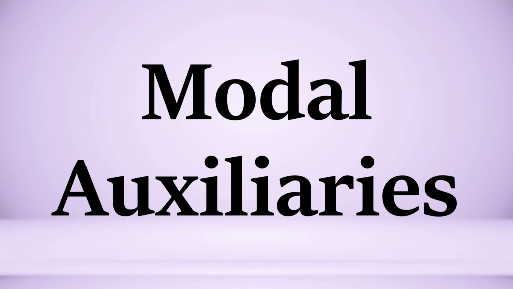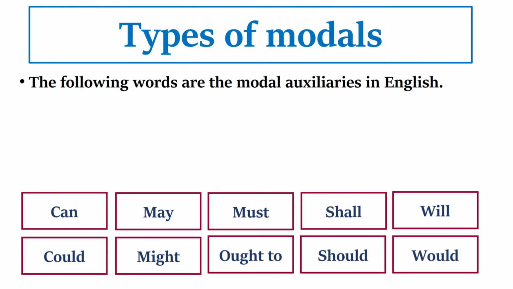This video is about modal auxiliaries. This topic is very important in English grammar. The following words are the modal auxiliaries in English: can, could, may, might, must, ought to, shall, should, will, would.